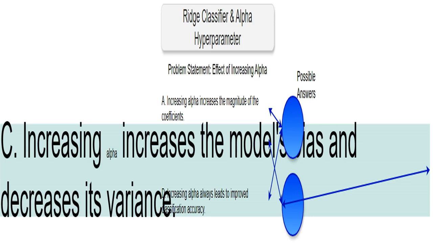This says increasing alpha increases bias but reduces variance. I remember that bias represents how far our model's prediction is from the true value on average. Variance reflects how sensitive the model is to different training datasets. Increasing alpha simplifies the model, higher bias, but it becomes less sensitive to training data fluctuations, lower variance. This makes sense, therefore, it's also correct.